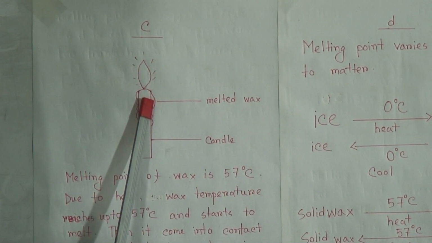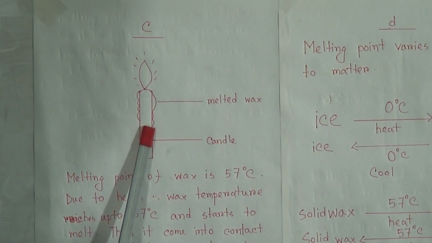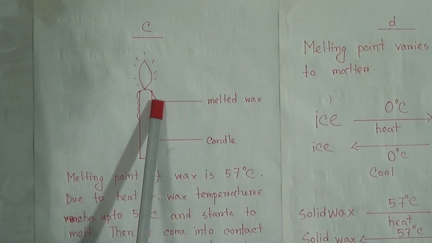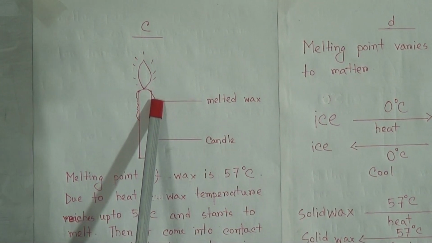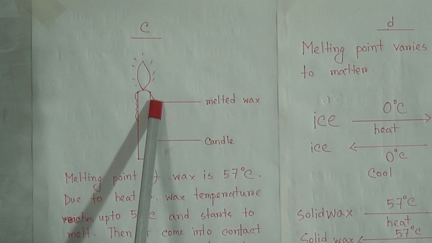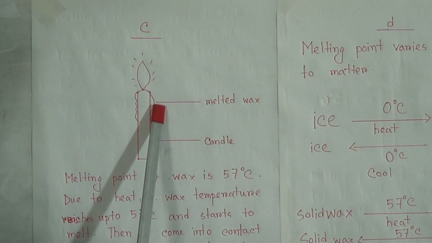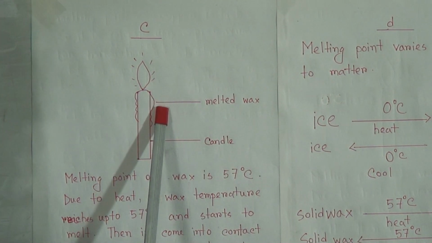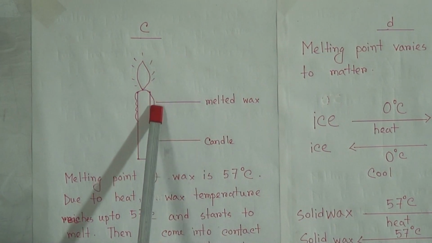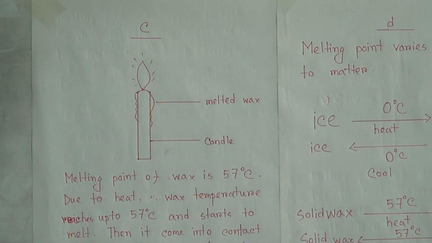So when this melted wax comes down, it comes into contact with air which temperature is below 57 degrees. That's why this wax temperature again goes below 57 degrees Celsius, and then it turns to solid again.